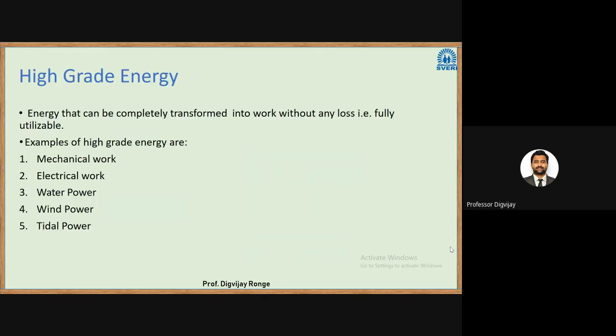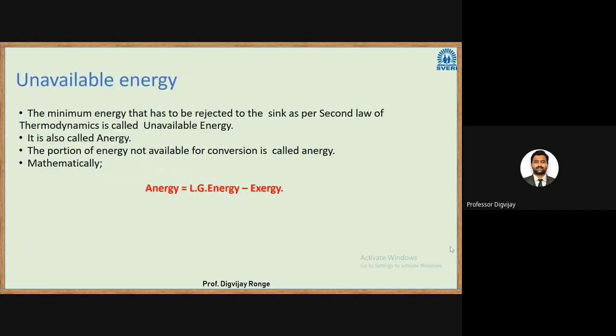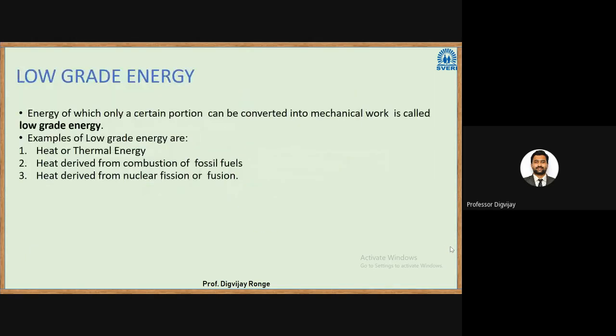High grade energy is energy that can be completely transformed into work without any loss, that is, fully utilizable. Examples of high grade energy are mechanical work, electrical work, water power, wind power, tidal power, and all those renewable sources of energy like solar energy.